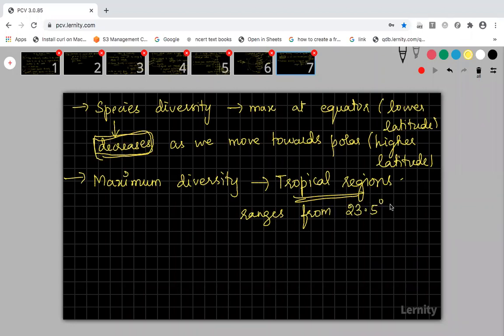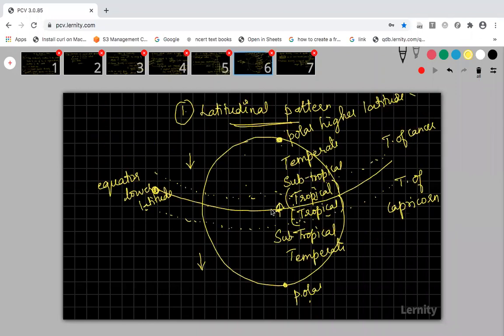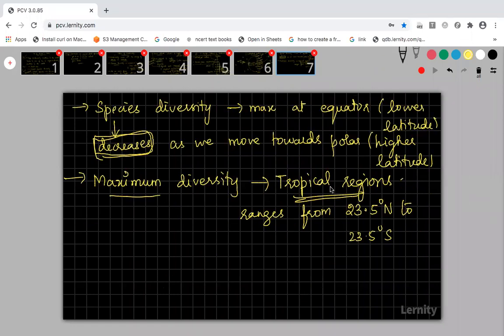This tropical region ranges from 23.5 degrees north to 23.5 degrees south, because the equator has the region above and below it. This is the North Pole and this is the South Pole. You know, right? North, south, east, west. In between these two regions is the maximum biodiversity. So the biodiversity will be maximum in the tropical region, which ranges from 23.5 degrees north to 23.5 degrees south.